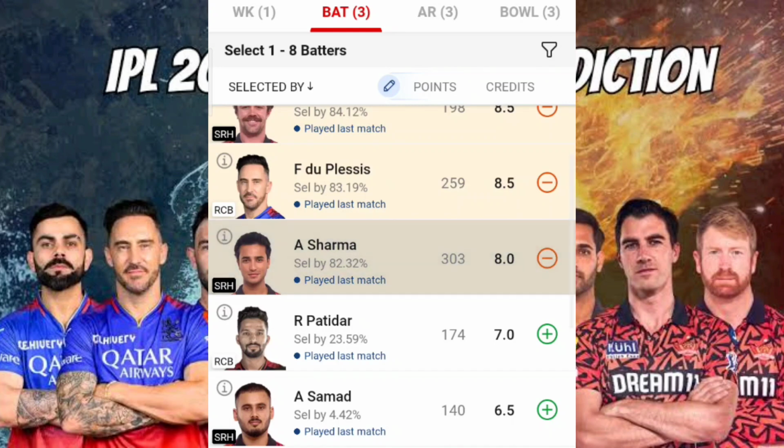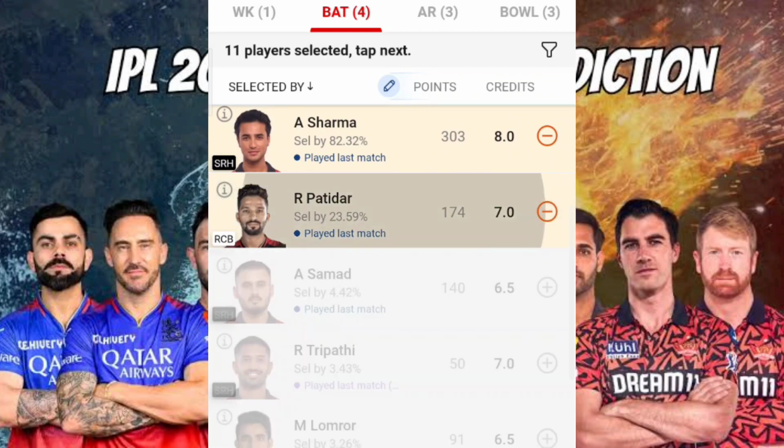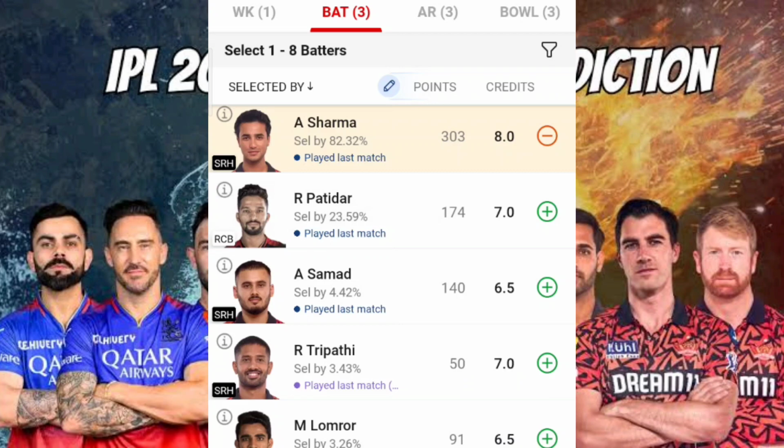Since if he is able to get some 20 balls to face, then definitely he'll be there in the final team. I think any other player is capable of being included in this particular scenario. But again, Rajat Patidar's case, if you are considering him, most probably it should be the way RCB lose the toss and lose at least one wicket early, of the openers, most probably Virat Kohli. If that is the case, then definitely you can consider Rajat Patidar. Otherwise, I think you can exclude him without any changes here.